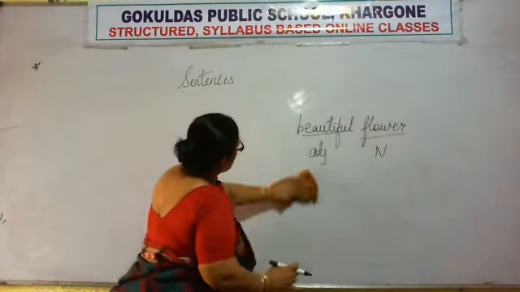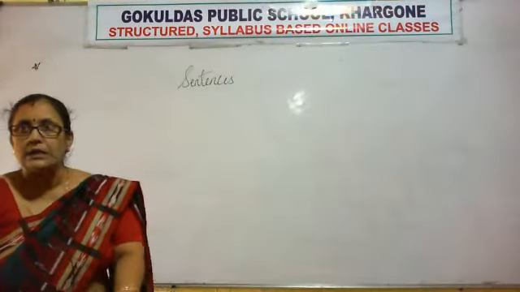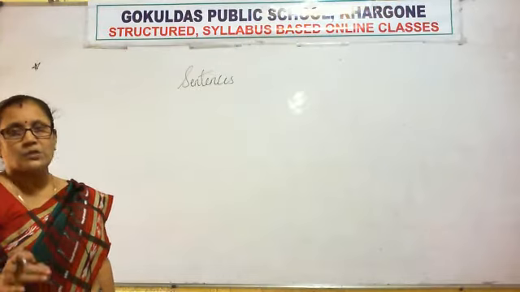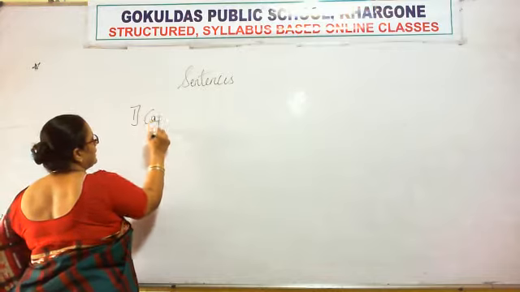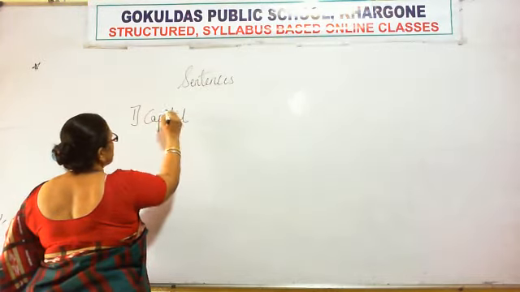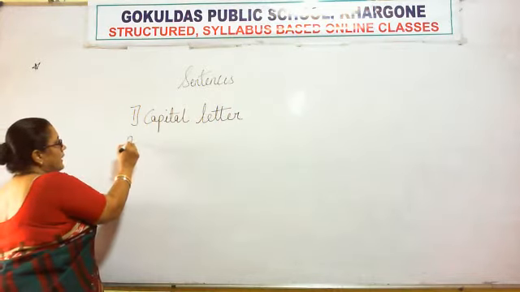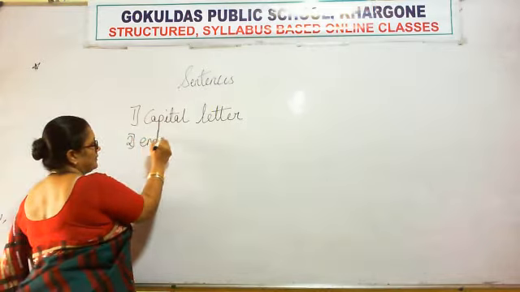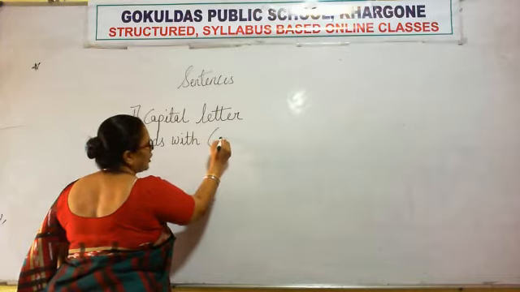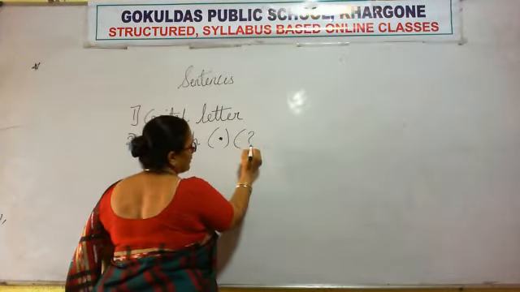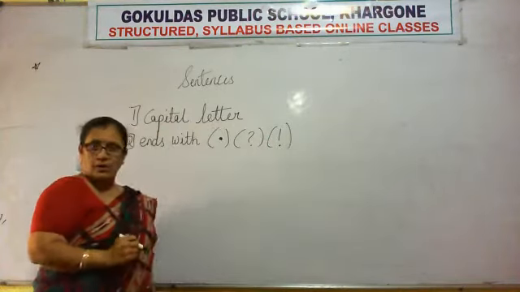Now, we had learned some rules of a sentence. What rules did we learn? We learned that a sentence always starts with a capital letter. Rule number 1, capital letter. Second, it ends with a full stop or a question mark or an exclamation mark, right?